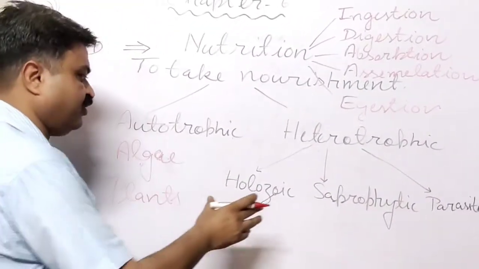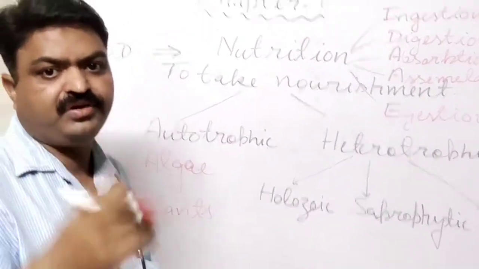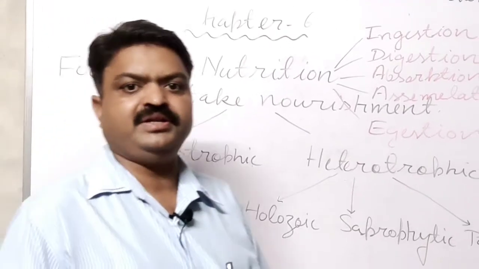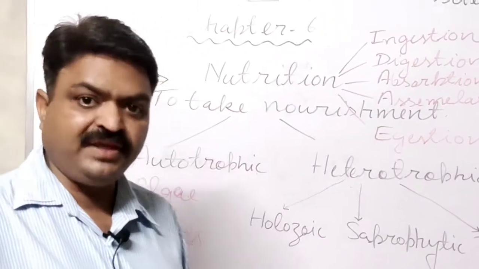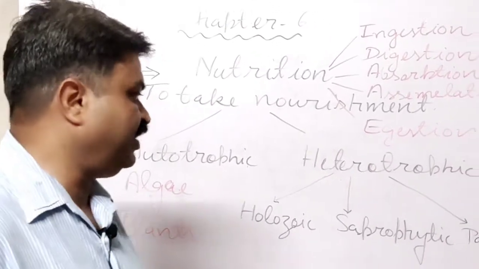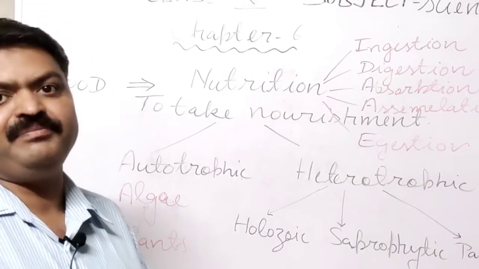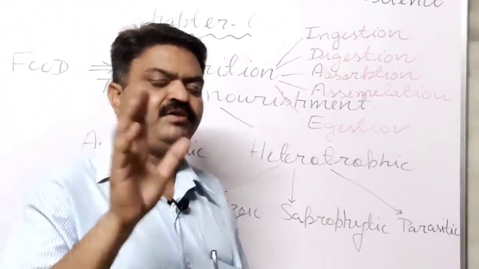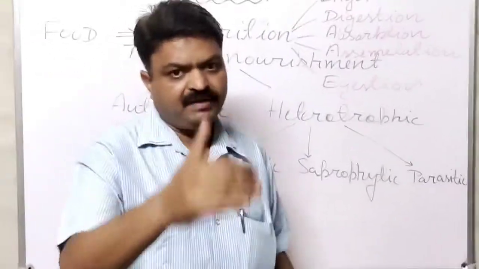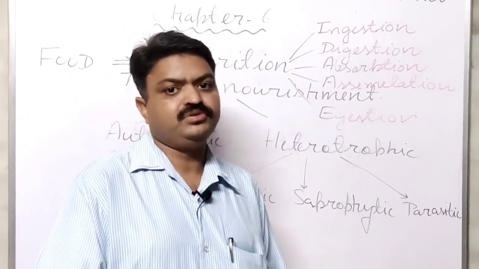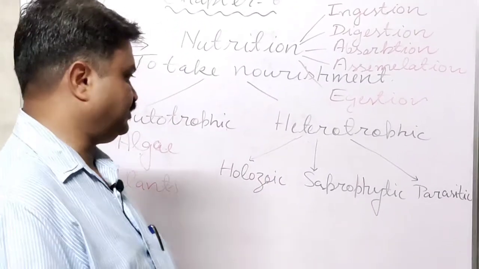The first mode of nutrition is holozoic. In this, the ready-made food is taken by the living organism, student, and that food is digested by them inside the body of the living organism. For this, many digestive organs are found inside the body of the living organism, and with the help of those, the living organism does digestion, and after digestion, absorption takes place.